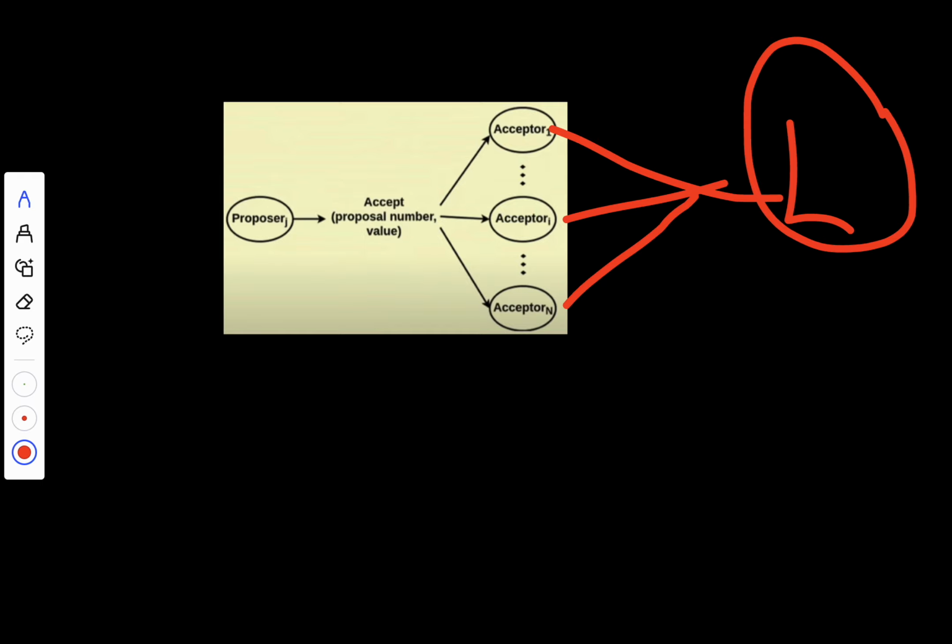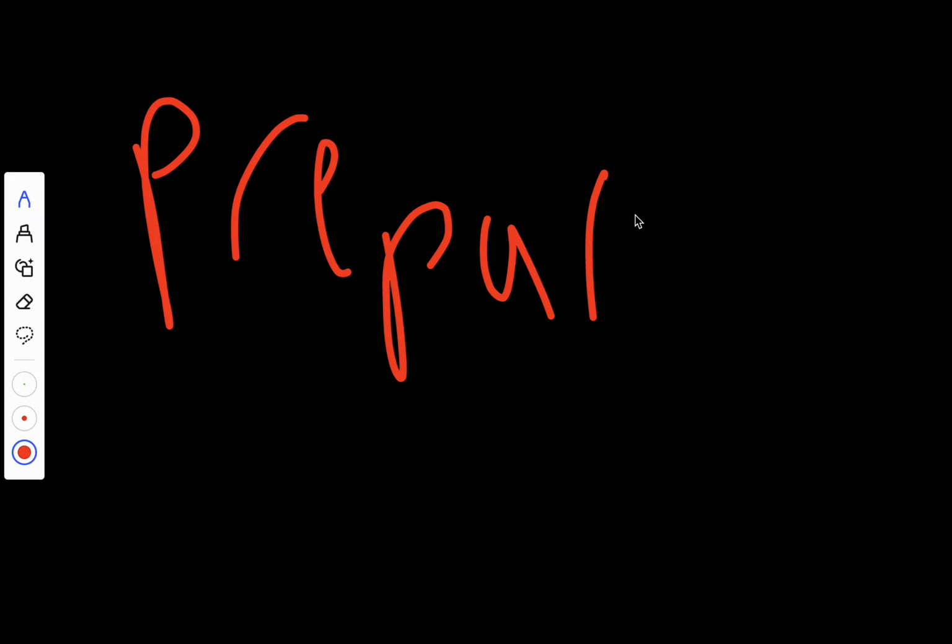Okay, there are two basic phases of the Paxos algorithm that we need to talk about. The first one we call the prepare phase. The proposer picks a unique proposal number and sends a prepare request to the acceptors. Acceptors respond with the highest-numbered proposal they have accepted, if there was any.